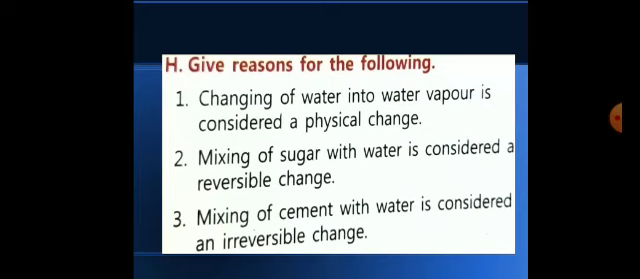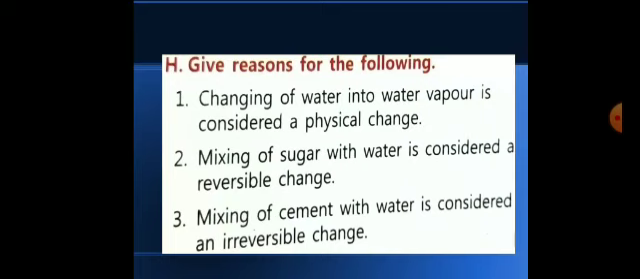Next is mixing of sugar with water is considered a reversible change. So the same properties are there, physical change properties only. You can write also that in this example, answer number 2 also, no new substance is formed, and by the process of vaporization, condensation and crystallization, again we can separate the sugar from the water. So it is also a temporary process.